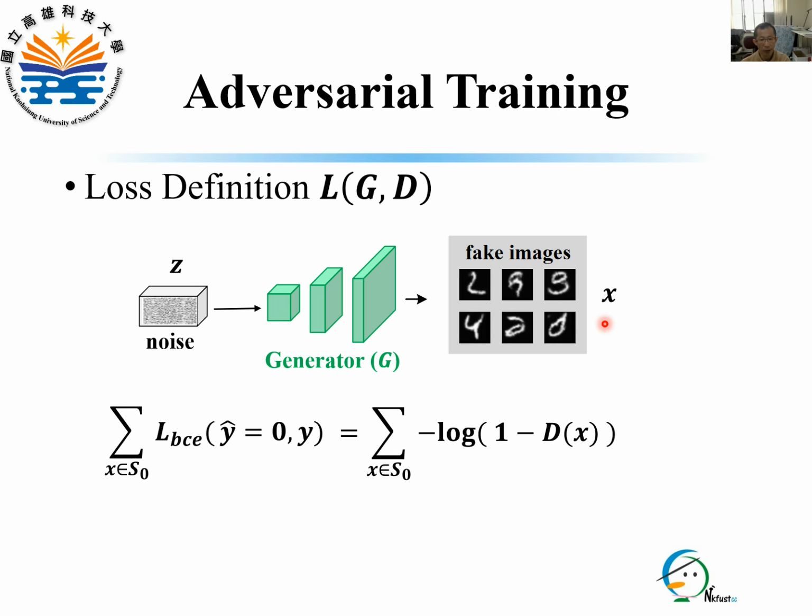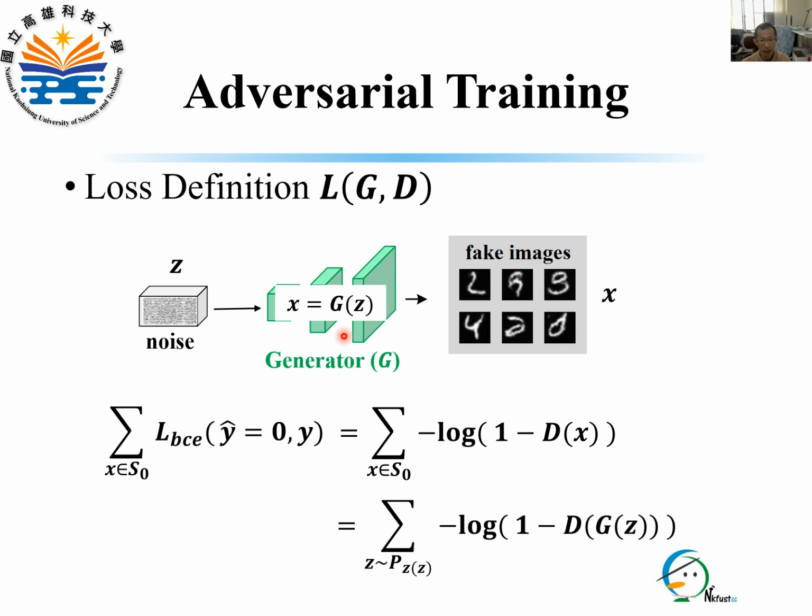Since the fake image X is generated by the generator using a noise vector Z as input, we can write it as G(Z). So in this equation, the term X can be replaced with G(Z), and the set S0 corresponds to a set of noise vectors Z sampled from the noise distribution.